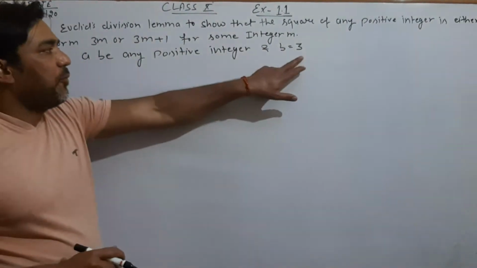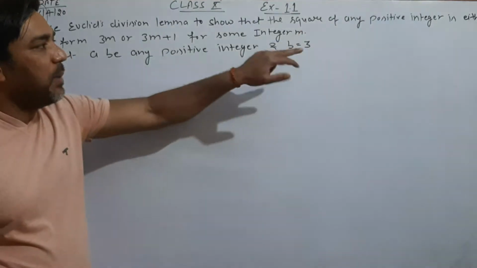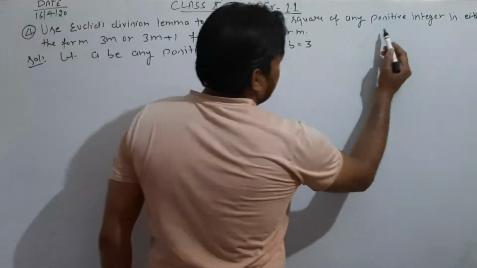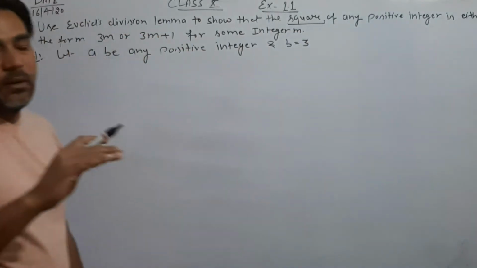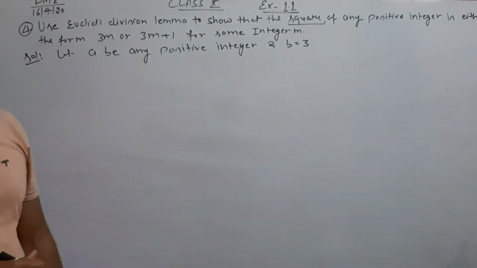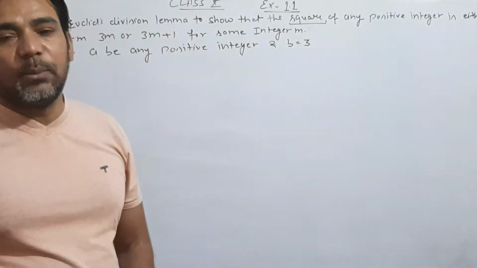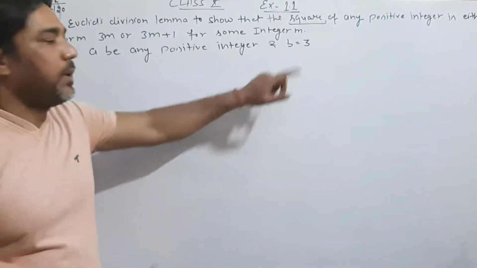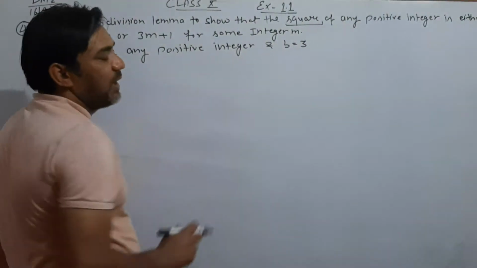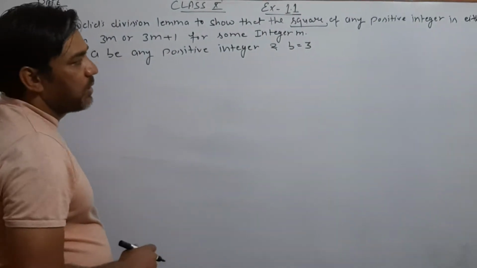Actually the value of b is to be taken as 3, because we need to square the terms. Means the value of b should be such that its square is a multiple of 3. So only 3 is a number whose square is a multiple of 3. So that's why I have taken the value of b as 3. So let a be any positive integer and b equals 3.